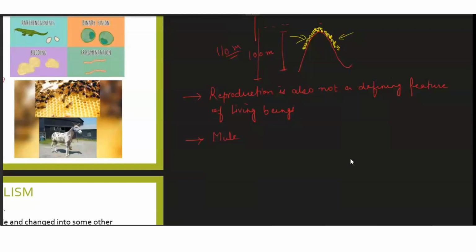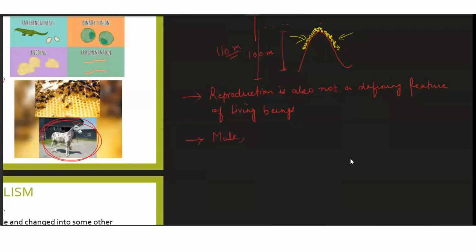It does not have the capacity to reproduce, but still we find that these mules are living, isn't it? You can see it in the picture here. This is what a mule looks like. It's not a donkey, it's not a horse, but it is a mule which will not be able to reproduce any further.